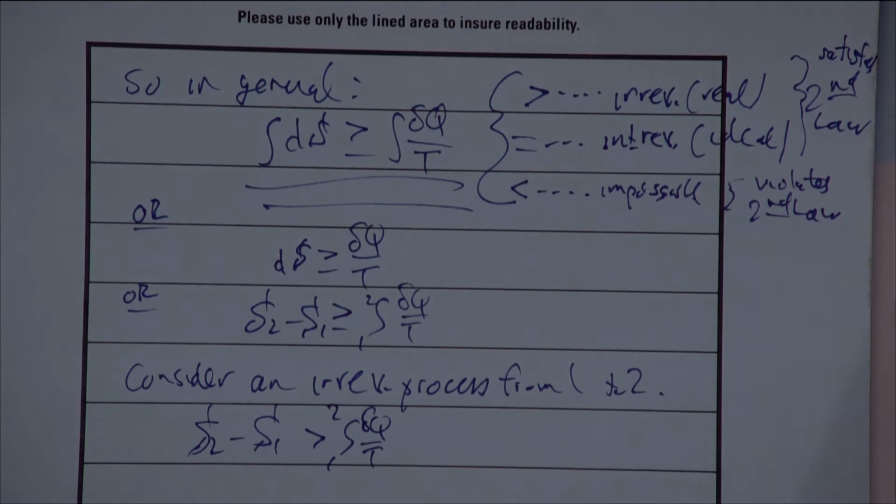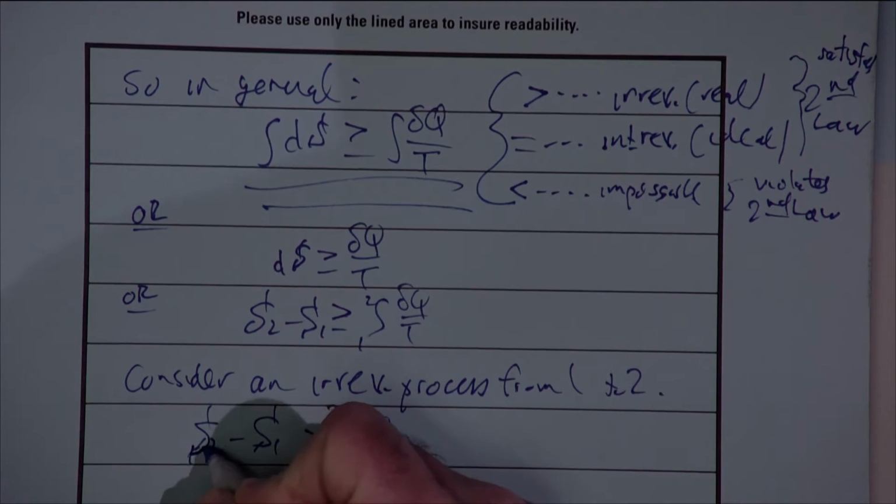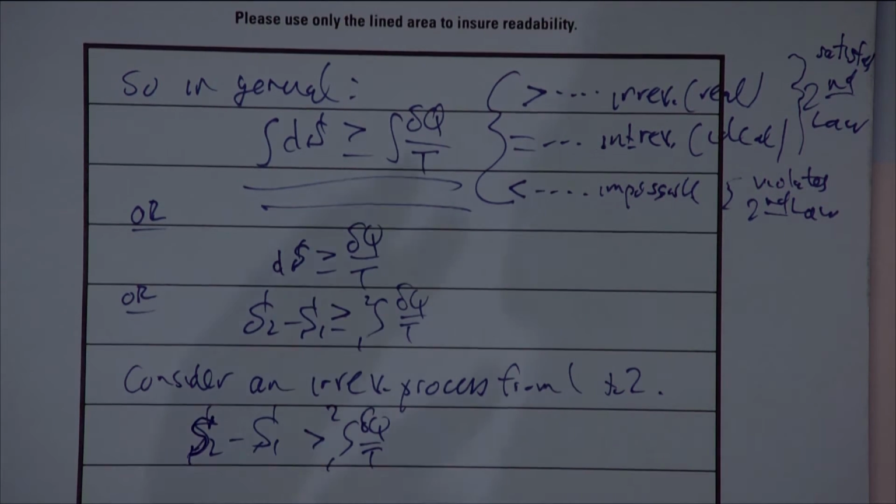Now, the reason I put it in this form is because I want you to think about the nature of the entropy change. The entropy change has to be greater than this integral of delta Q over T. What one might say is that the entropy change is going to equal the integral of delta Q over T plus some additional amount. Wouldn't that just be an alternative way of interpreting exactly the same equation?